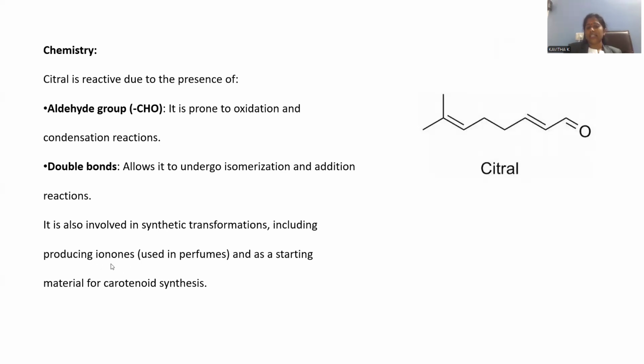A new compound will be synthesized called ionone. Ionone is a material used in perfumes, a fragrance and aroma kind of material, and it is a starting material for the synthesis of carotenoids. Carotenoids are nothing but vitamin A related compounds that will be synthesized. This is the way, so many possibilities we have with this molecule called citral.